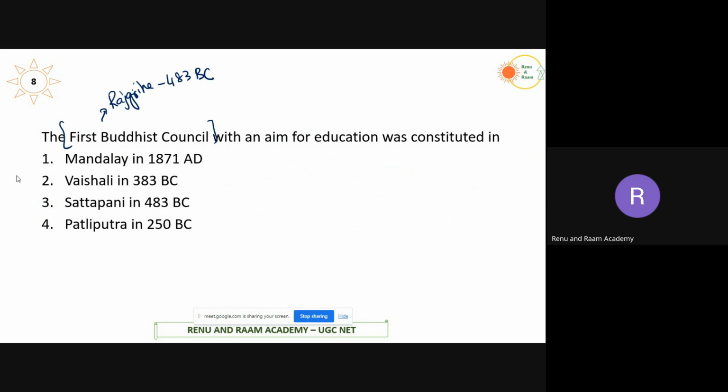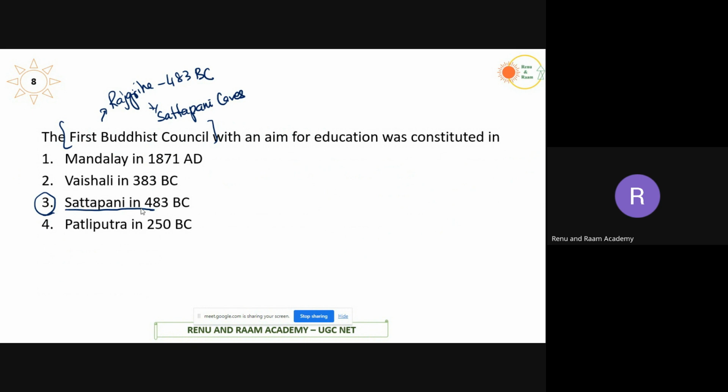Let's say Rajagriha is like a district. In Rajagriha there is a cave called Sattapani Caves. In these caves the meeting was held. So in the options we can get Sattapani. This is actually the first council, held after the death of Buddha, and the teachings of Buddha are said to have been preserved through this council.